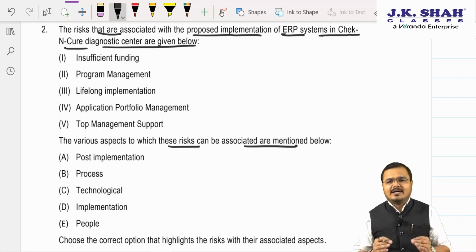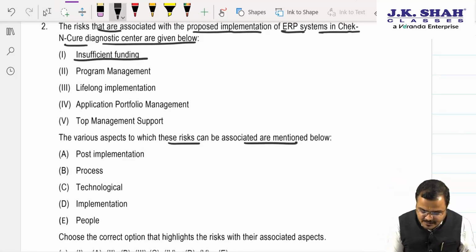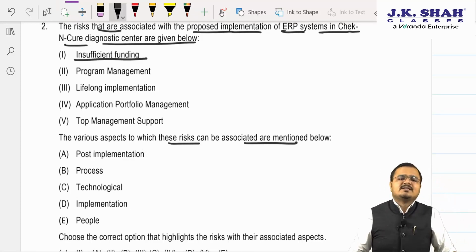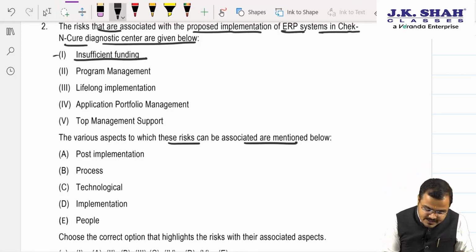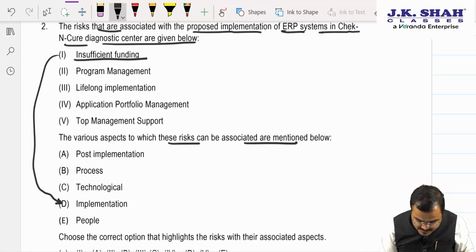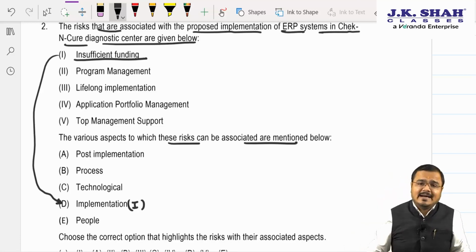So let us try to understand one by one. The first one, insufficient funding. Sir, funds are not available. It is an implementation issue. So insufficient funds will go to people what? Sir, implementation issue. So I will write it down people here. The one, okay. Second, program management.